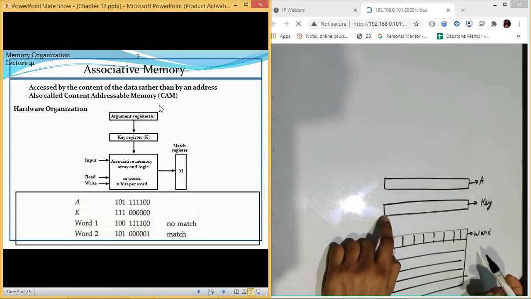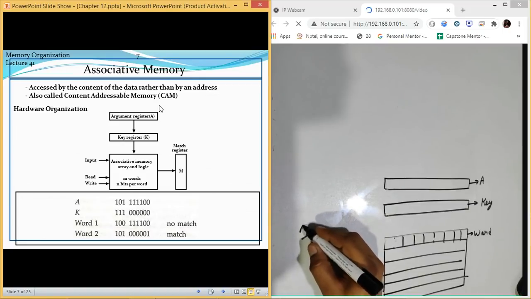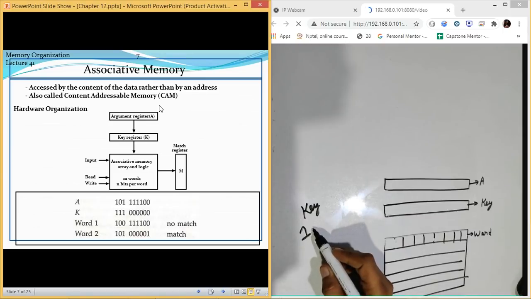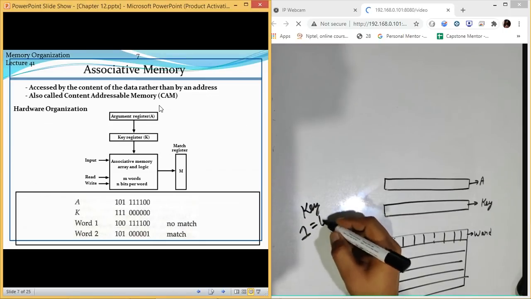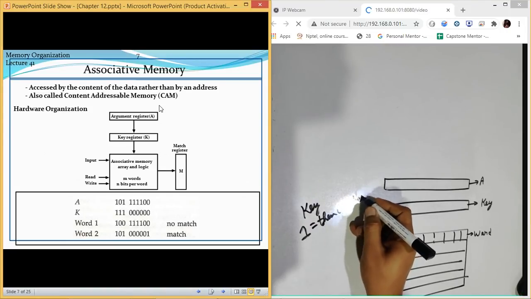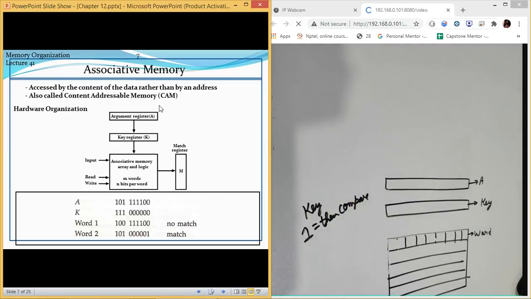Now in this key register, there is one assumption which we have. If the value of key is equal to 1, then we have to compare the data.